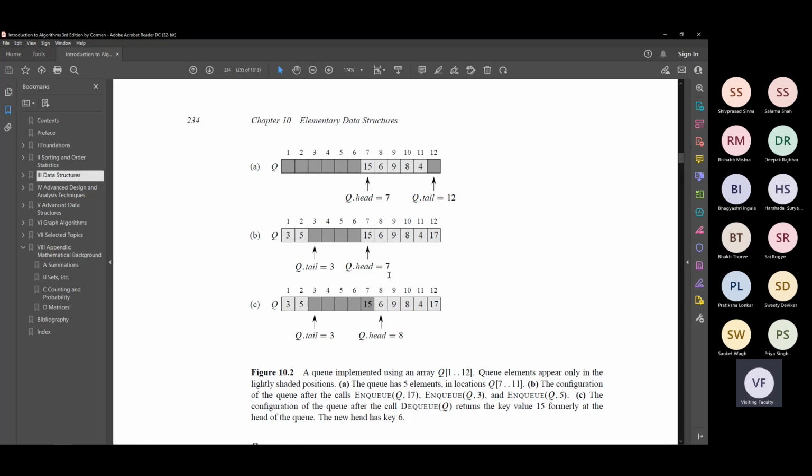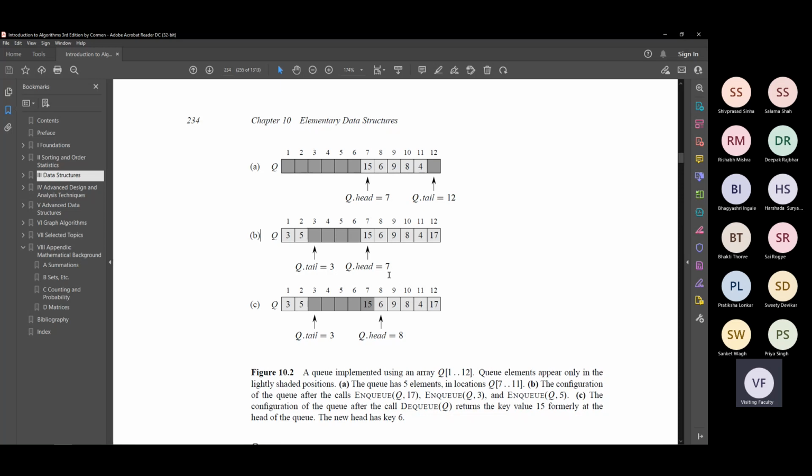Right. Now if you have to remove an element, you have to deq, you have to pop, or you have to remove, or you have to delete from q. What will you delete? You cannot choose an element to delete. It always deletes the element at the head, just like you did in the stack. The element that is at the head or at the top gets removed, and the top pointer, the head pointer, gets reduced by 1. Reduced by 1 with respect to the queue structure or the stack structure.